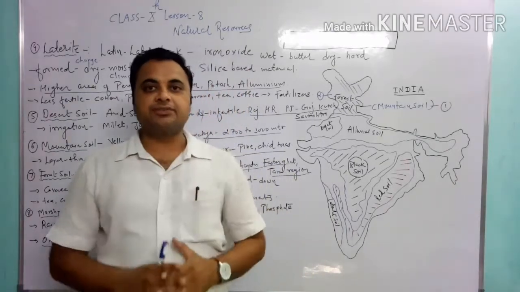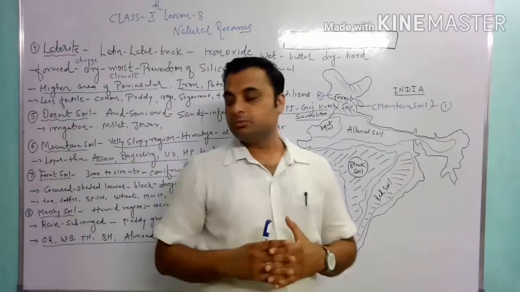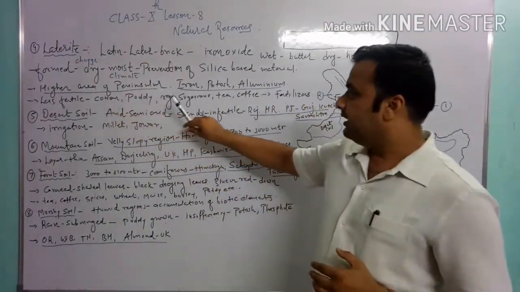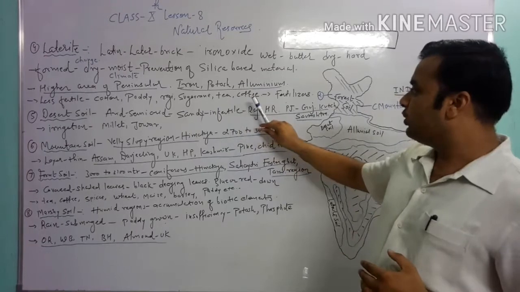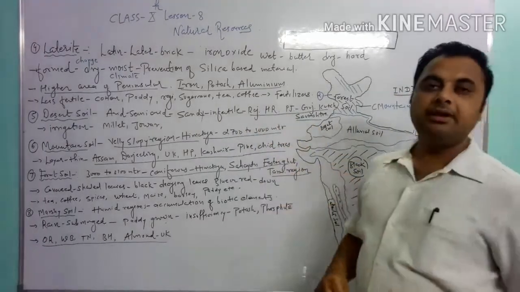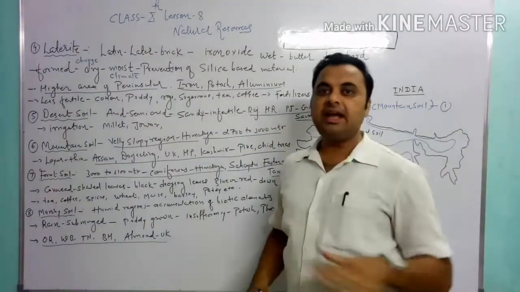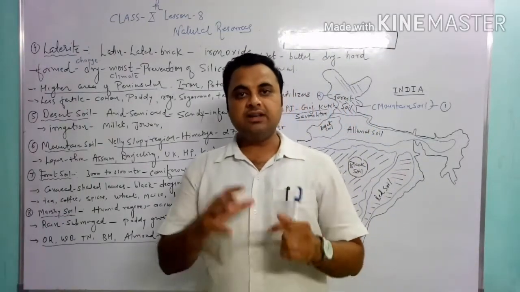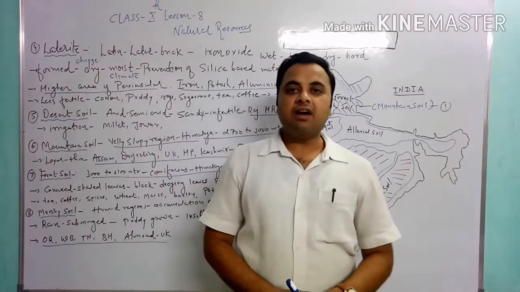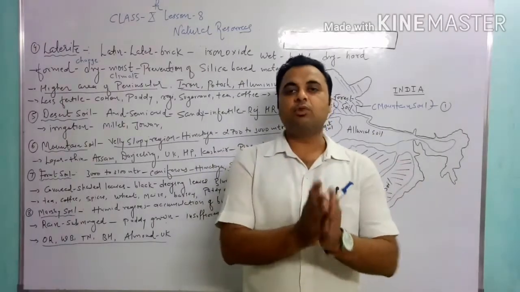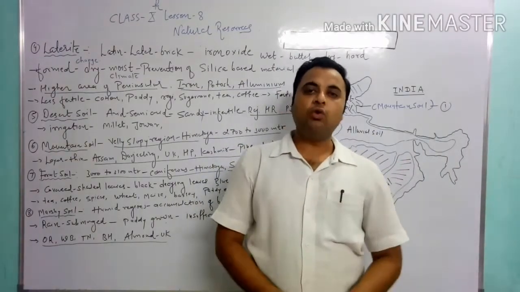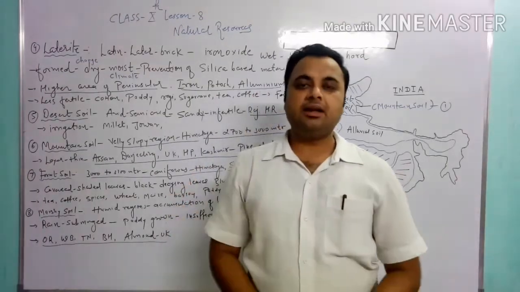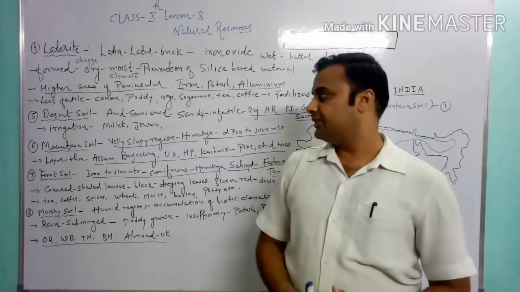This soil is less fertile, although crops like cotton, paddy, ragi, sugarcane, tea, coffee can be taken if fertilizers are available. If the facility of fertilizers is provided there, if those facilities are made available, so these crops can be taken in this soil, the laterite soil.